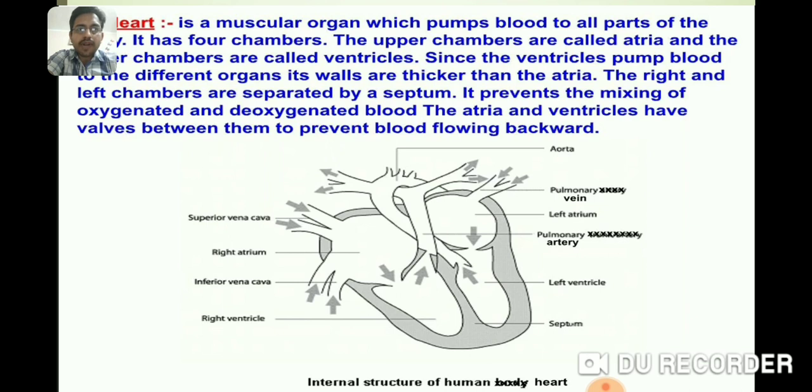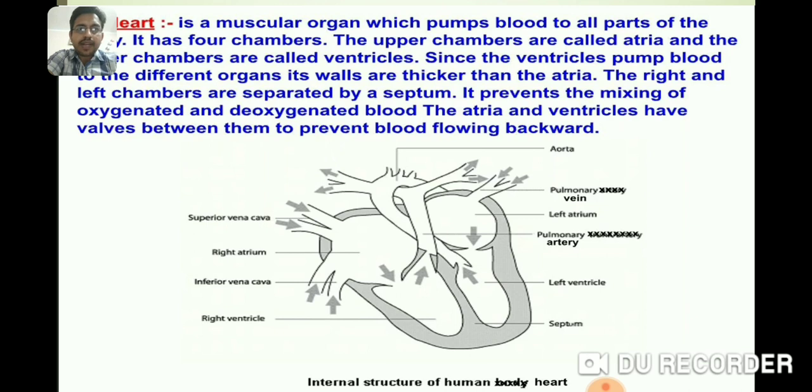The wall of the left ventricle is thickest among all the chambers because it has to pump blood to all the parts. The right and left chambers of our heart are separated by a septum, that is a partition wall, which prevents mixing of oxygenated and deoxygenated blood.